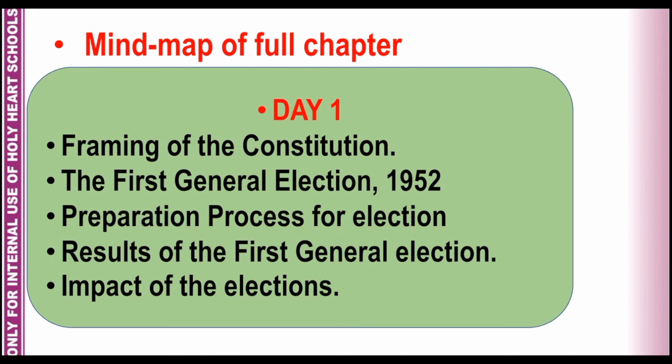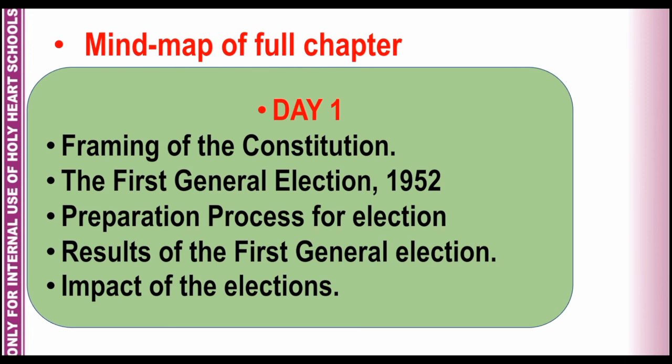To ensure the democratic and republic nature of the country, the first general elections were held in 1952. 14 national parties took part in this election. The elections were held for 489 Lok Sabha seats and 3,283 State Assembly seats. Then we have discussed the preparation process for the first general election of 1952.